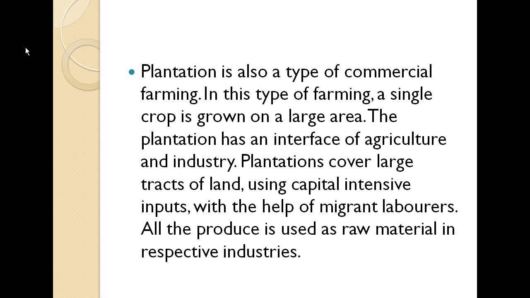They take in migrant laborers and give them wages on a day-to-day basis to build these crops on that land. And all the produce is used by the industries as raw material in their manufacturing.